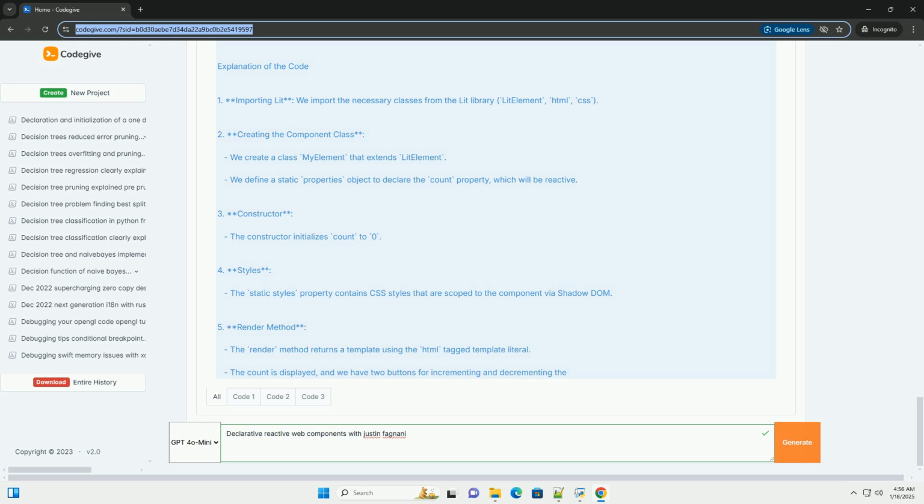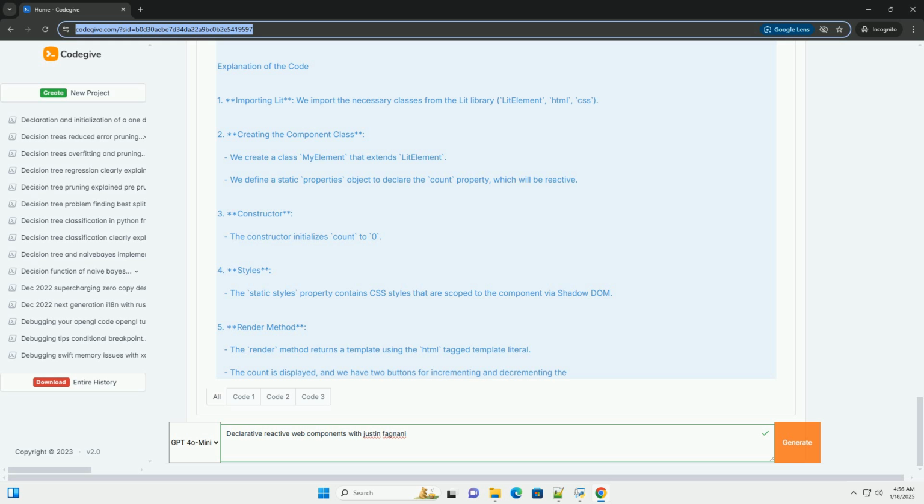Setting up your environment. To get started, create a simple HTML file and include the Lit library. You can use a CDN for this. Creating a reactive web component. Let's create a simple counter component that demonstrates declarative syntax and reactivity.